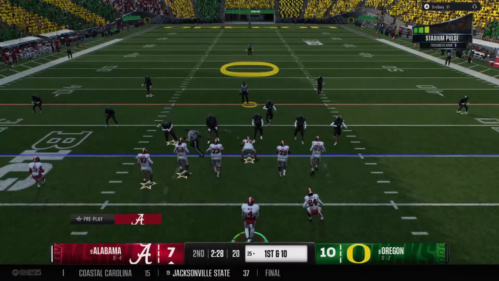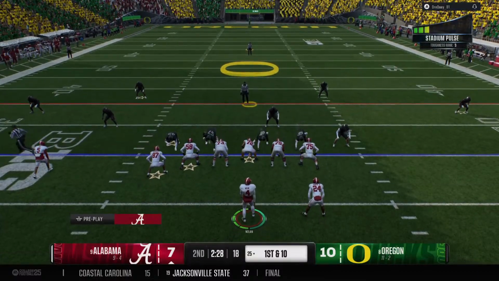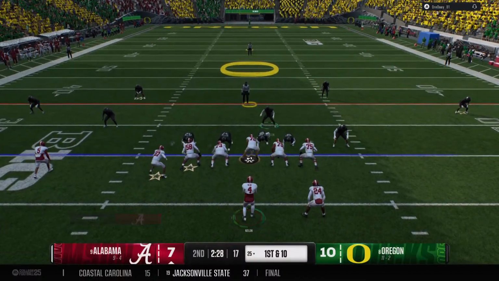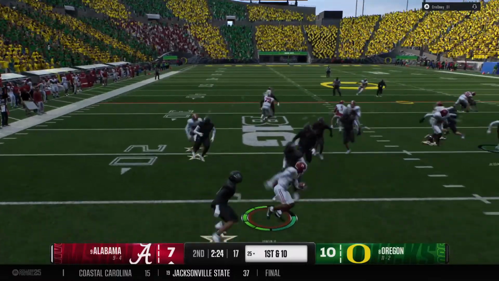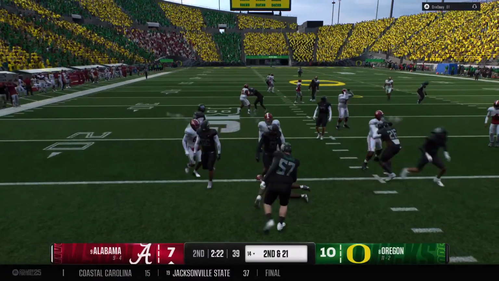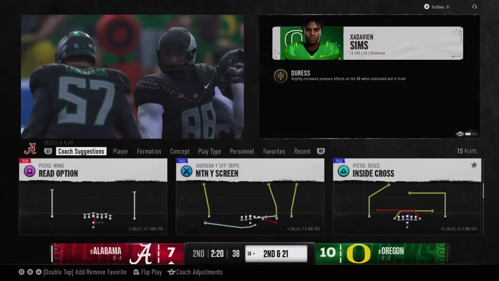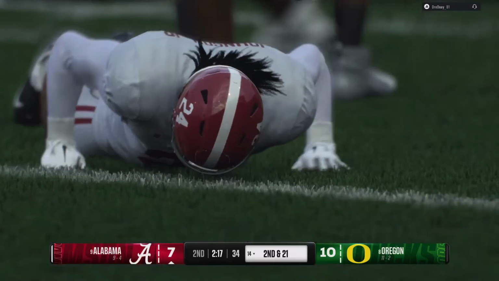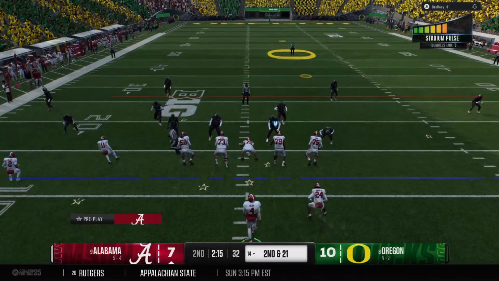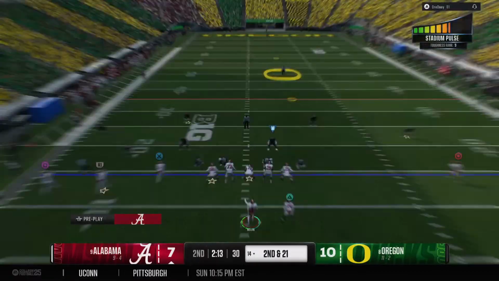Here comes the Alabama offense onto the field. They scored a touchdown on the last possession. Let's see if this defense has been able to come up with some adjustments and stop them this time. Defender right there to make the play in the backfield. And the big loss sets them up way behind the sticks for 2nd and long.